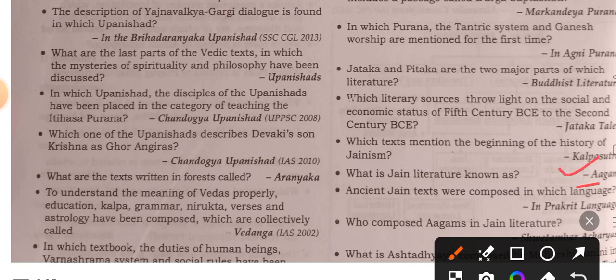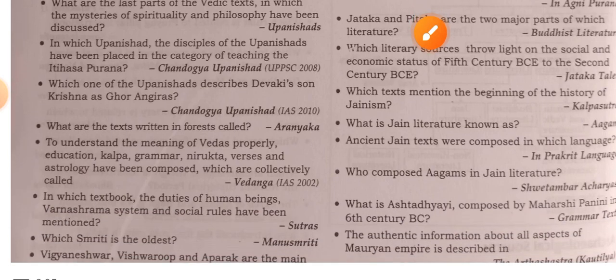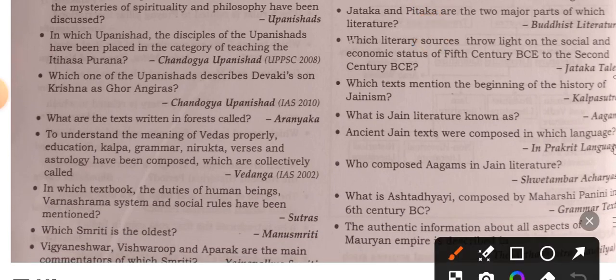Ancient Jain texts were composed in which language? Prakrit language. To understand the meaning of the Vedas properly, education, Kalpa, grammar, Nirukta, verses, and astrology were composed, which are collectively called Vedanga. In which text are the duties of human beings, Varnashrama system, and social rules mentioned? Sutras.